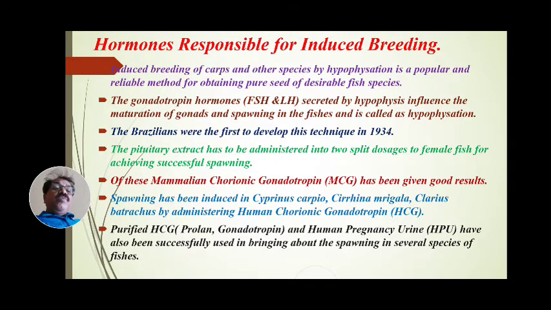It is the indication that human chorionic gonadotropin is responsible for induced breeding in Cyprinus carpio, Cirrhinus mrigala and Clarias batrachus.